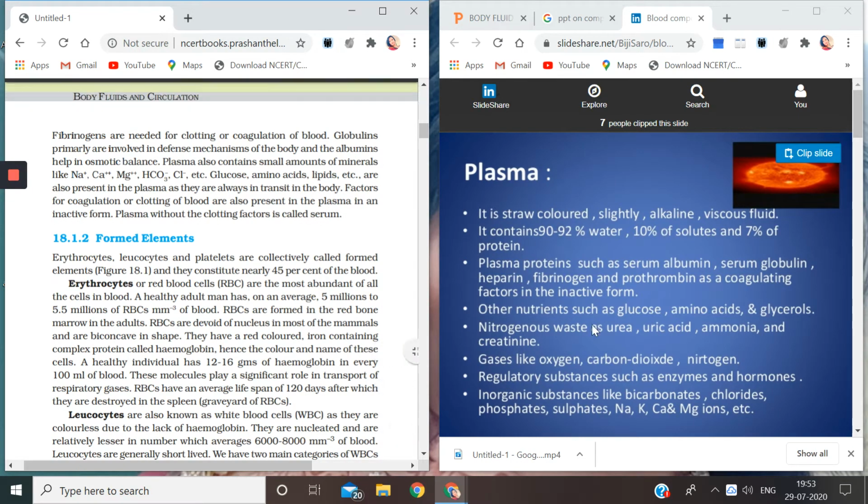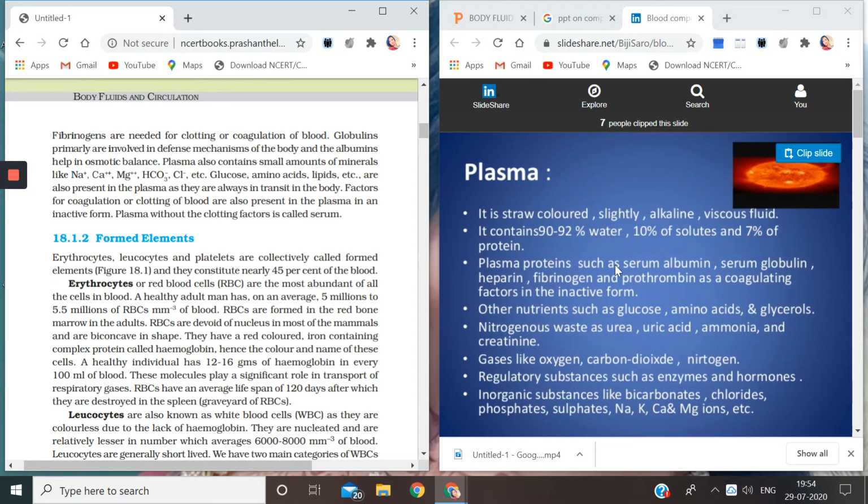Now here is a bit of additional information. Again, plasma is straw colored, slightly alkaline, viscous fluid, as I told you just now. It contains 90% of water, 10% of solutes, and 7% of proteins. Plasma proteins such as serum albumin, serum globulin, heparin. Now these are additional because these will be coming later in the chapter. So I want you all to listen to the names so that you get acquainted with them. They will not be new to you now.